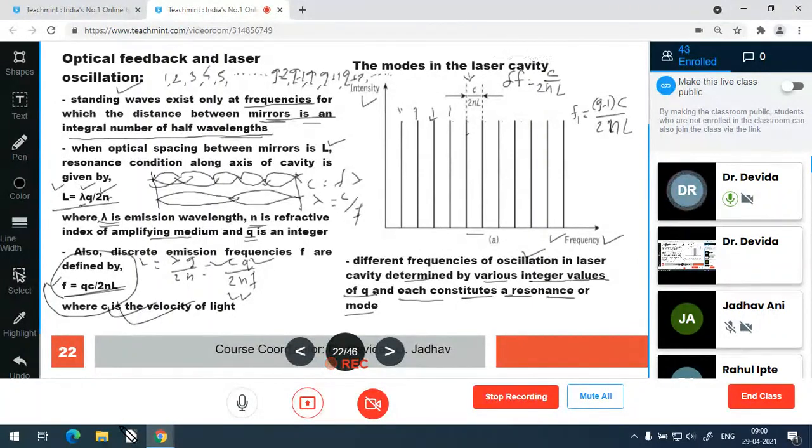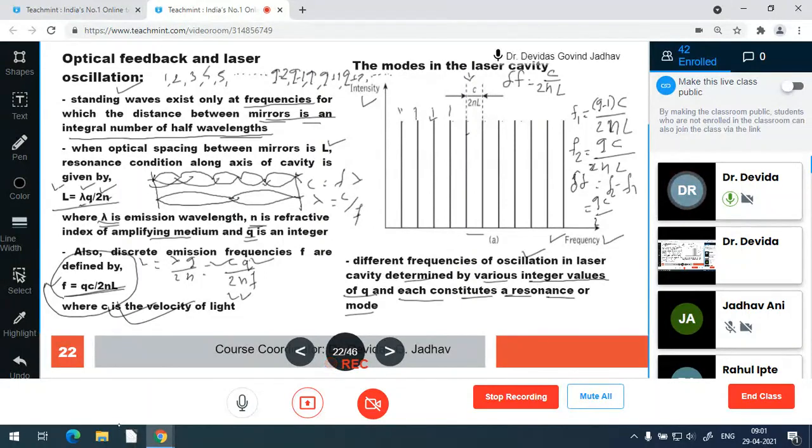If this is the q minus 1 number, the immediately next consecutive frequency will be q, the integer increased by 1, f2 equal to qc upon 2nL. So the difference in frequency f2 minus f1 is delta f. So delta f is f2 minus f1. So what is that? Qc upon 2nL minus q minus 1 into c upon 2nL.